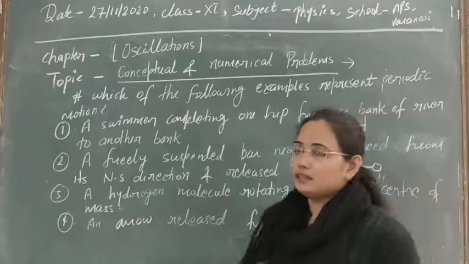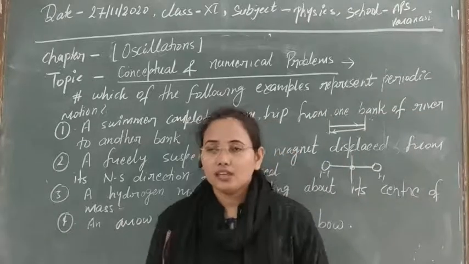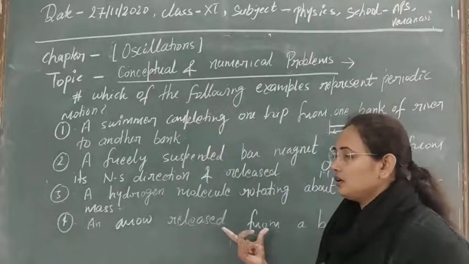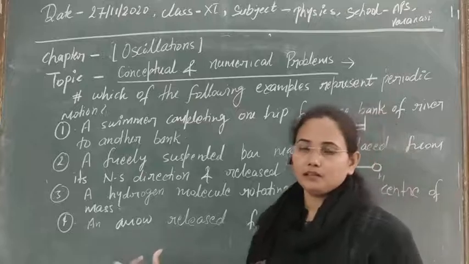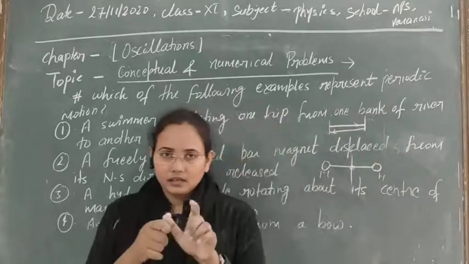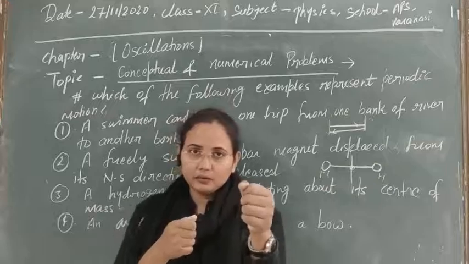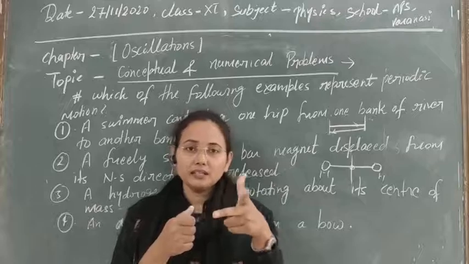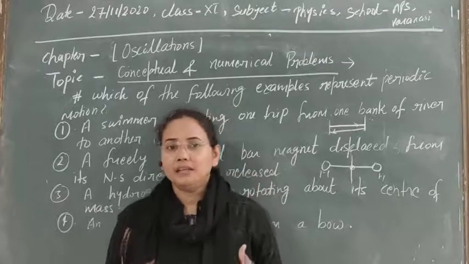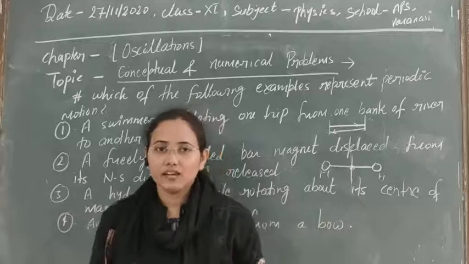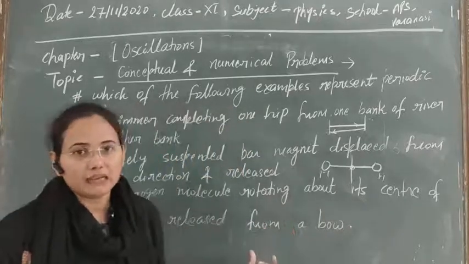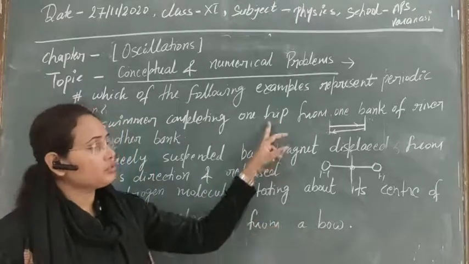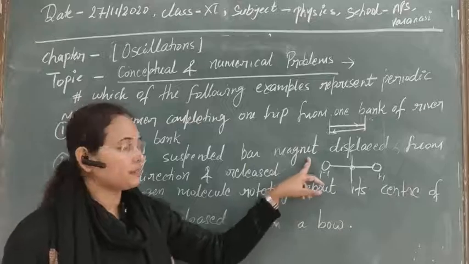So suppose that there is a release of an arrow from above. In that case, obviously it is very simple that the motion is not periodic here. Suppose we are stretching the bow, and after releasing the arrow, it will come back down. But in this way, the time taken by it is not constant, not finite. To and fro motion can be possible, but time is not finite here. So this motion is not periodic. So in this example, two motions are not periodic and two are periodic, one is simple harmonic motion.